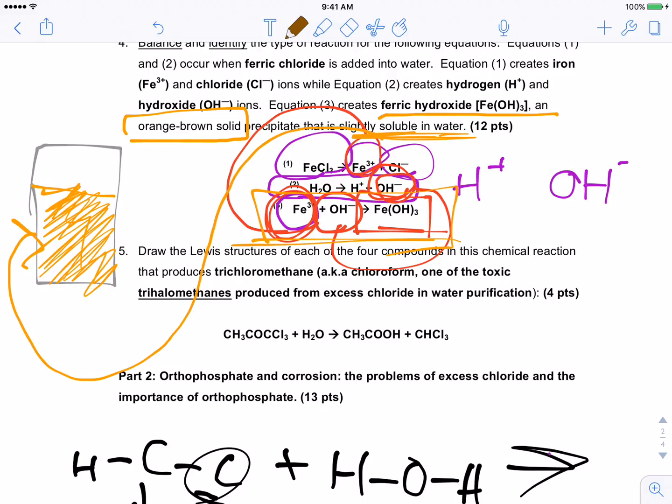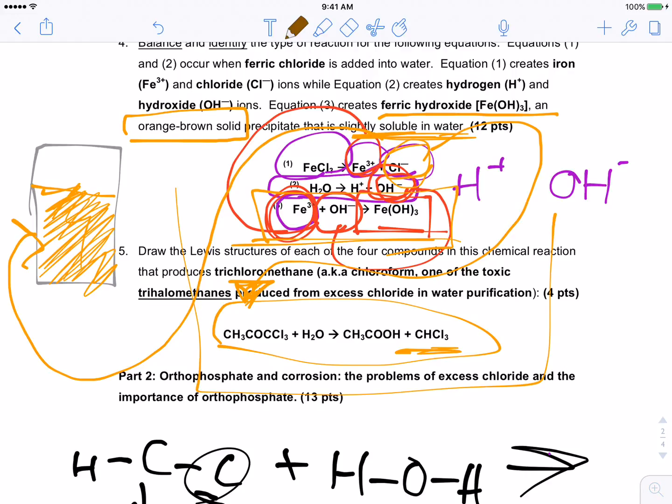In terms of your final project, I do want to see your Lewis structures, because your Lewis structures show me that you see those chlorine ions. What happened to them? They bonded with the organic matter. That's the importance of this whole thing. They bond with the organic matter to make the chloroform. You also need to include all the lead and stuff, but this is why I chose your reactions. So in terms of the balancing and the reactions and the Lewis structures, that's why I want to see that in your final project. Again, send me an email if you have any questions, but I hope that clears things up.